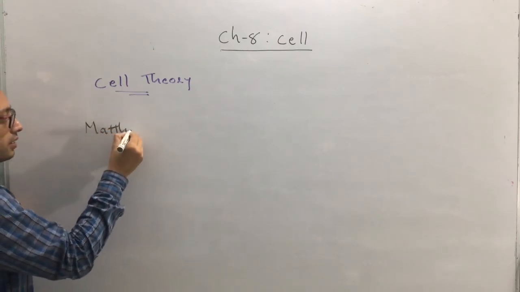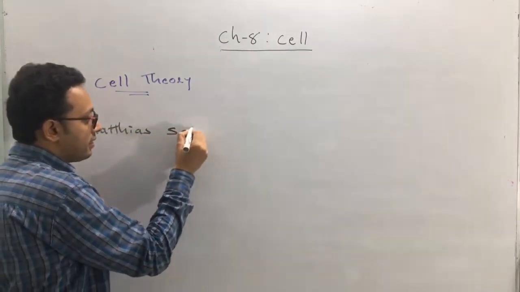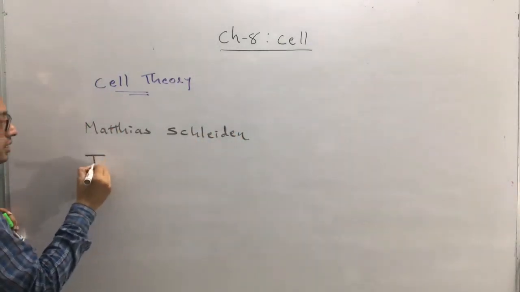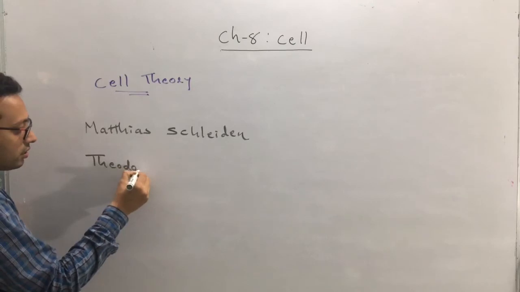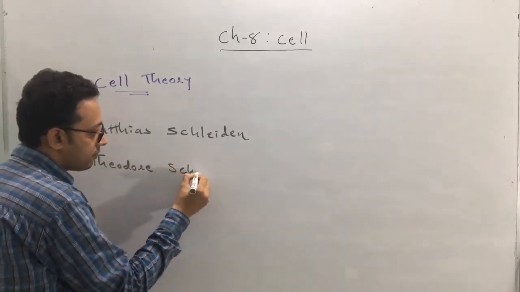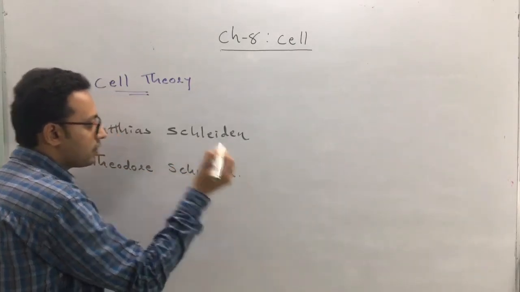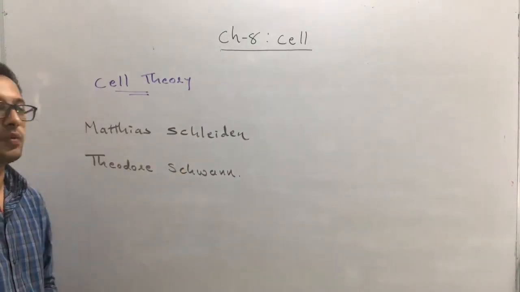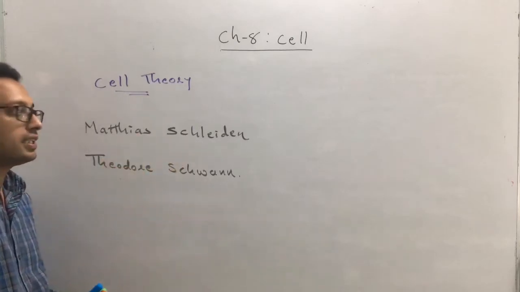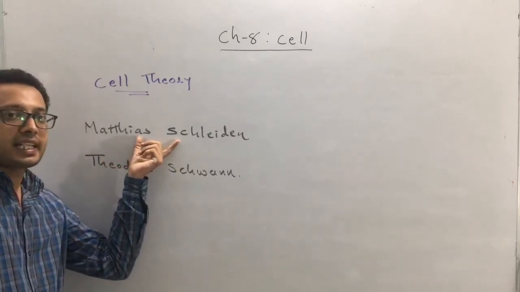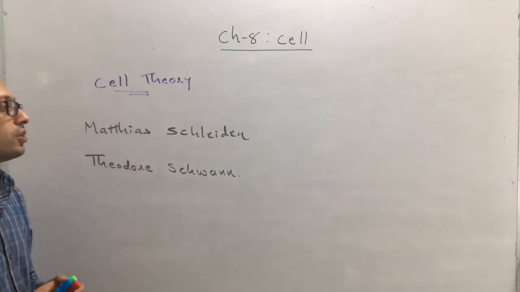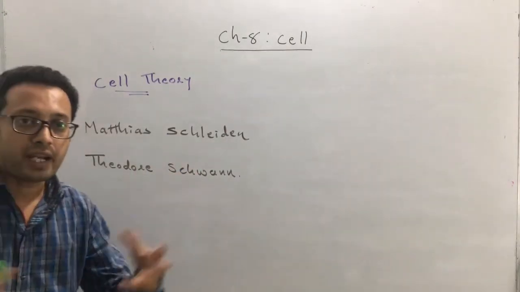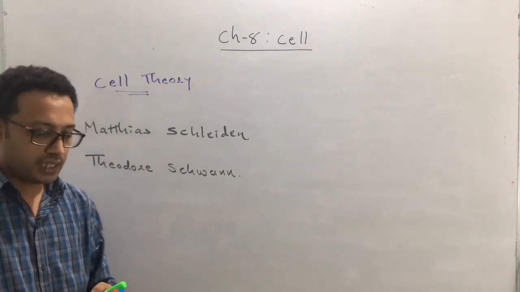First one is Matthias Schleiden and the second one is Theodore Schwann. Okay, these are the two scientists who have proposed this cell theory. Which are the two scientists who have proposed this cell theory? One is Matthias Schleiden and the second one is Theodore Schwann. Both have proposed a cell theory. Okay, they have combined together and they have proposed a cell theory.